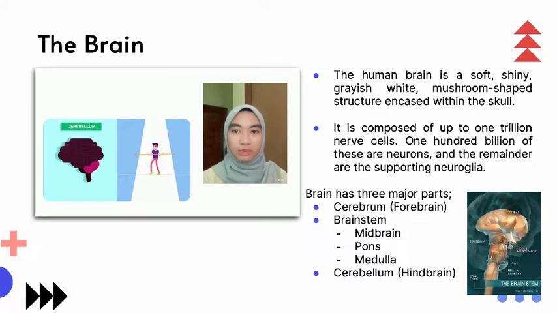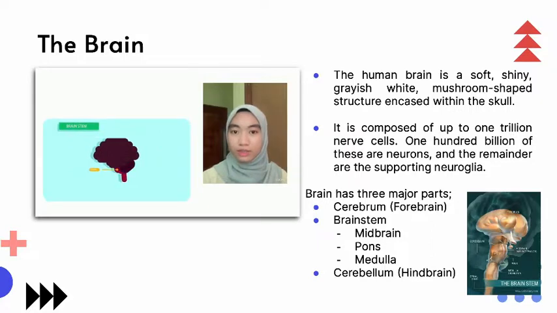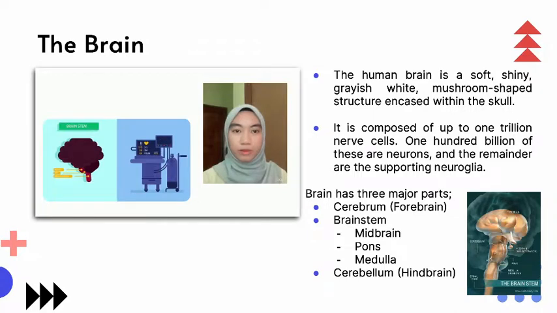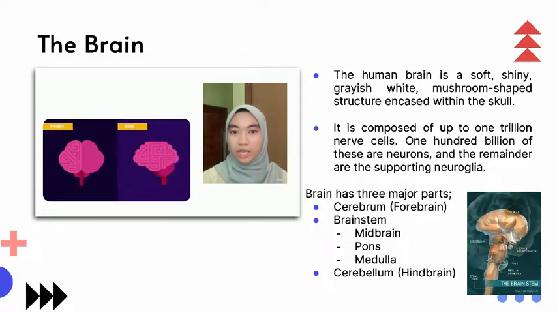The cerebellum is responsible for movement and coordination. It gives you a sense of balance and thus prevents you from falling. The brainstem includes the midbrain, pons, and medulla oblongata. It controls your body's involuntary actions like breathing, heart rate, and blood pressure.